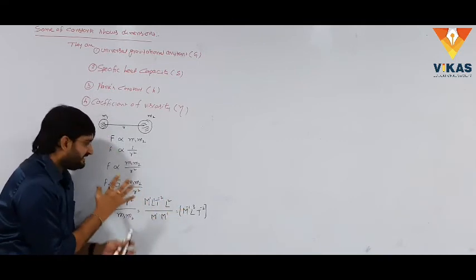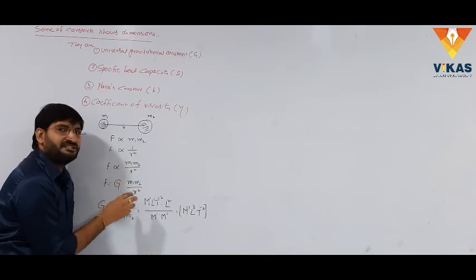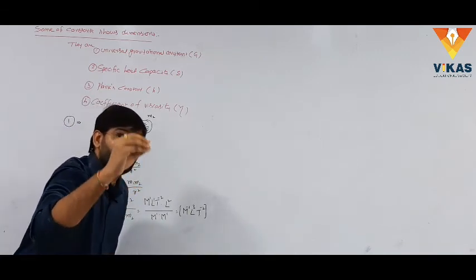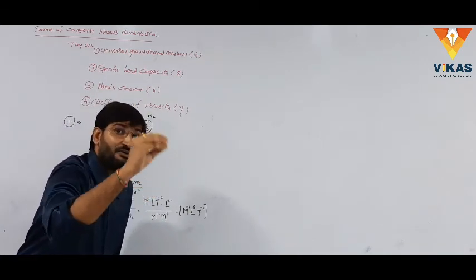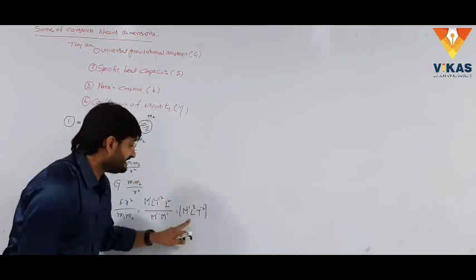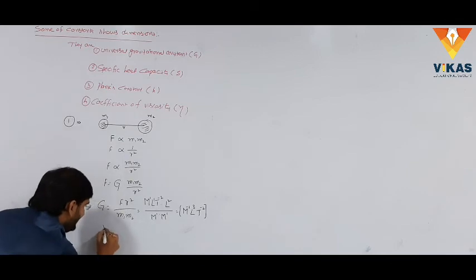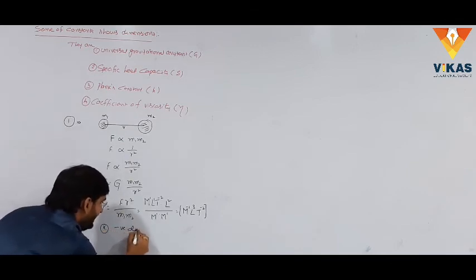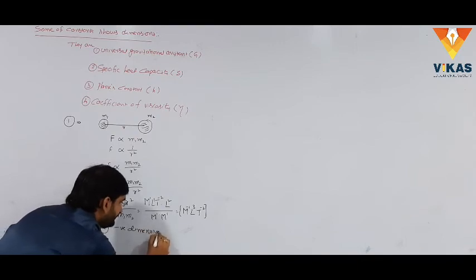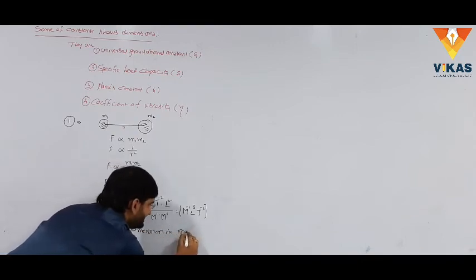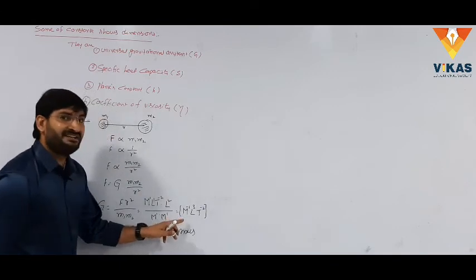The special character for the universal gravitational constant is negative dimension in mass. This is a special characteristic for the universal gravitational constant: negative dimension in mass.